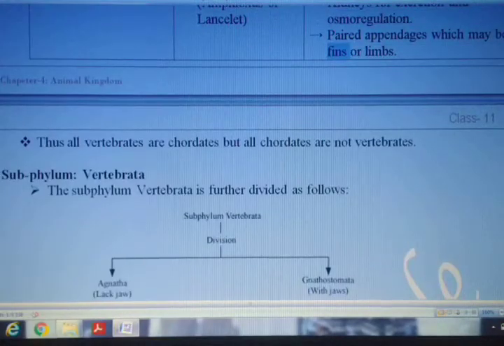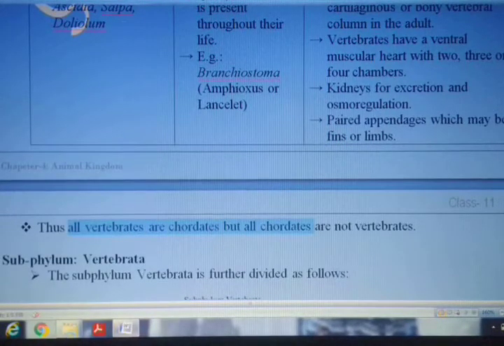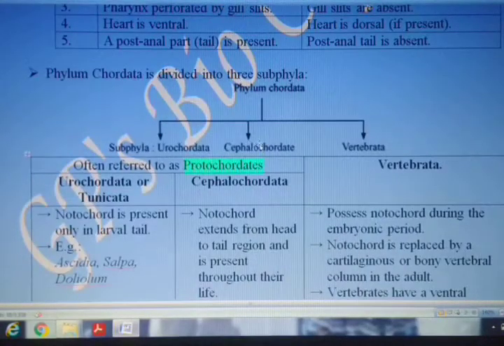That means what here? That all vertebrates are chordates. All vertebrates are chordates, but all chordates are not vertebrates, because all chordates means what? The subphyla, all three will be included here: Urochordata, Cephalochordata, and Vertebrata. All three subphyla are included as chordates.